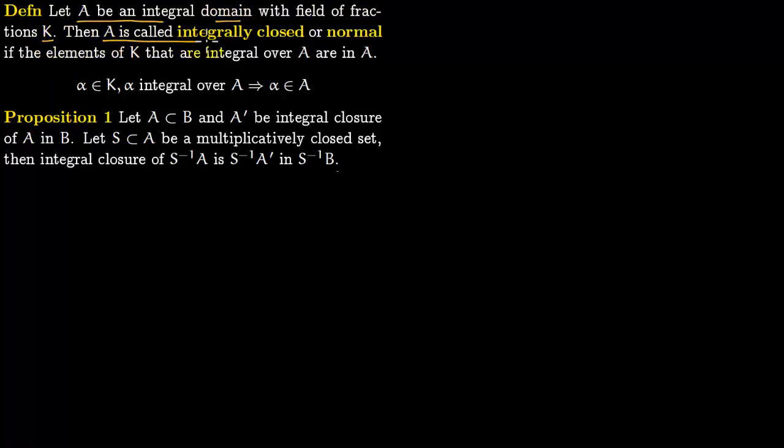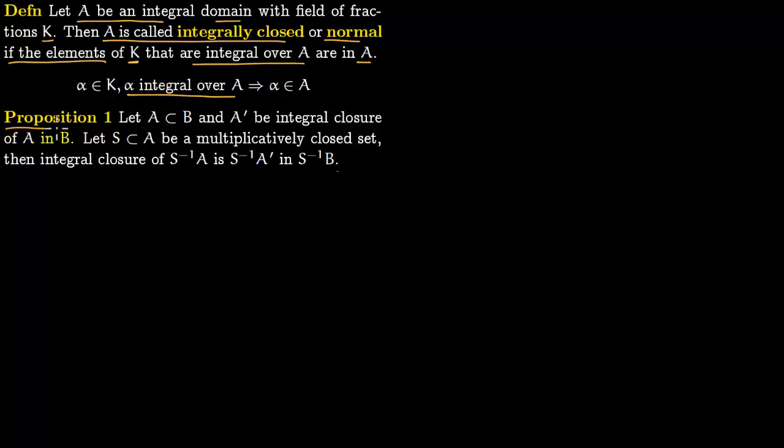Then A is called integrally closed or normal if the elements of k that are integral over A lie within A itself. So more succinctly, say alpha lies in k and alpha is integral over A, that implies that alpha lies within A itself. Then A is integrally closed or normal. In this lecture, for alpha being integral over A, we say that alpha satisfies a monic polynomial, that it is a root of a monic polynomial with coefficients in A.